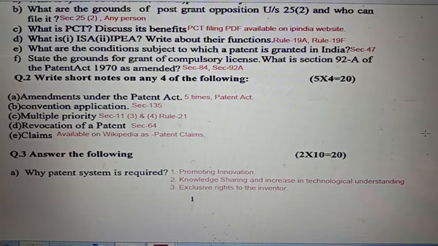Next question is question number 3. Answer the following. Why patent system is required? So, number 1 is promoting innovation. Second is knowledge sharing and increase in technological understanding. Third is exclusive rights to the inventor. These are the main 3 reasons for patent system.